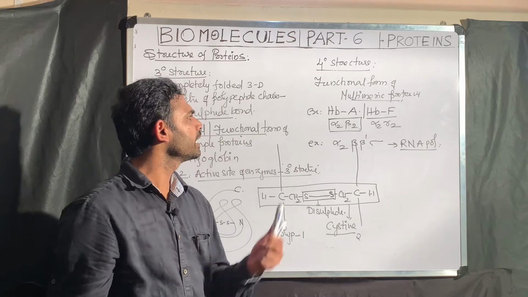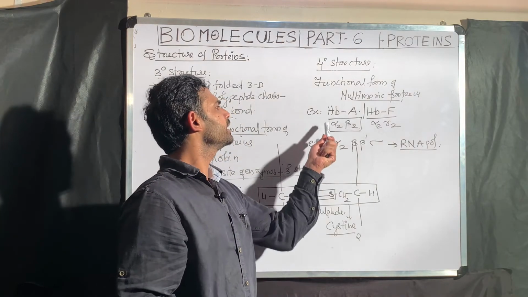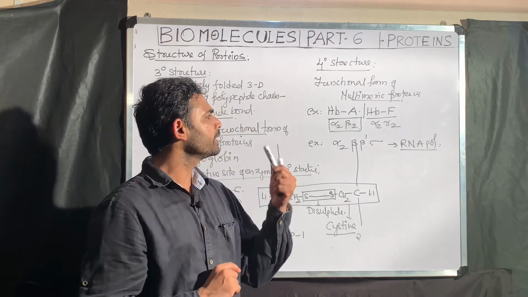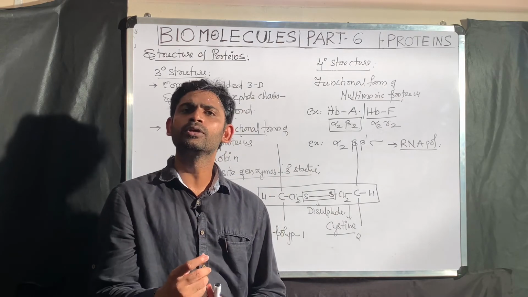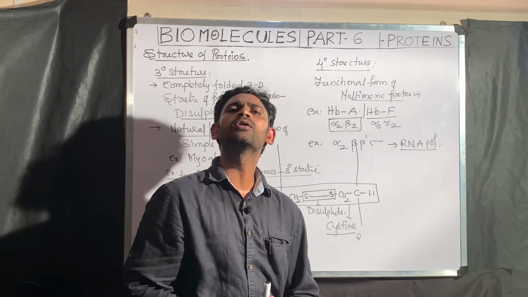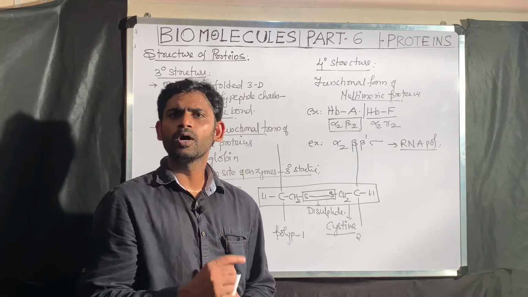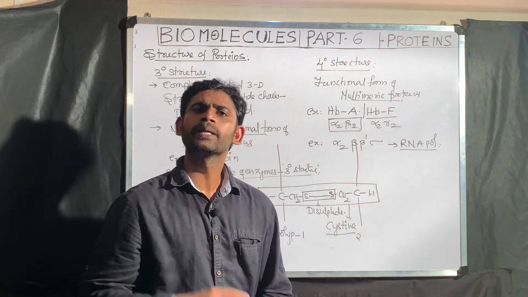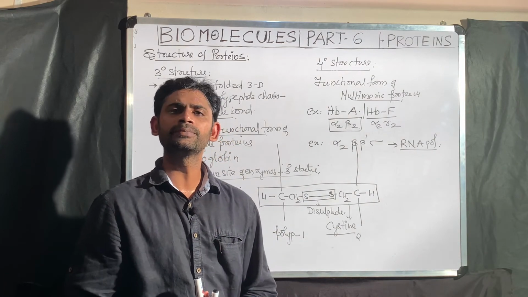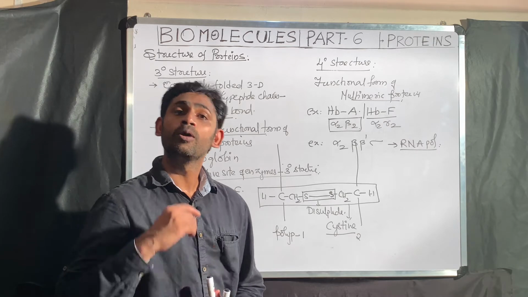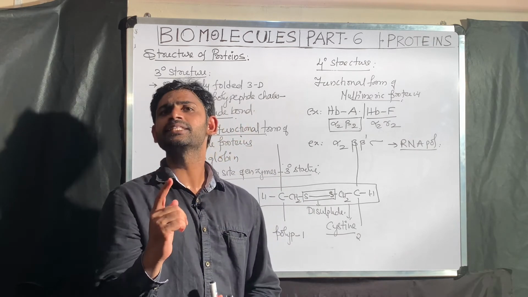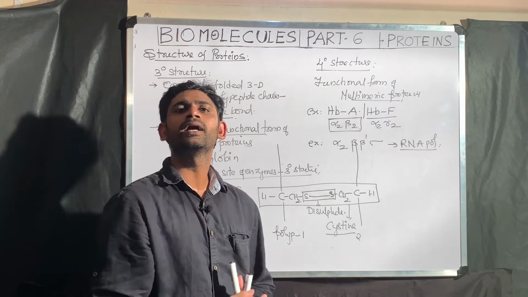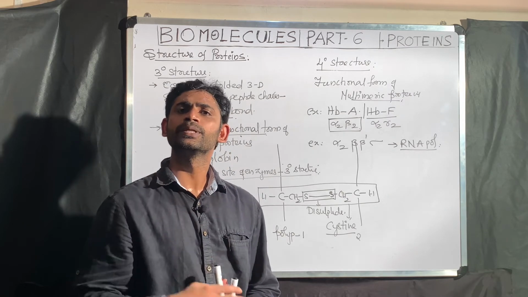Now I will explain about hemoglobin. What I said, hemoglobin consists of 4 polypeptide chains. Yes or no? Now I am asking you, how many heme molecules are associated with one hemoglobin molecule? Each polypeptide chain is associated with one heme. So total how many polypeptide chains? 4 polypeptide chains. So how many hemes are there? 4 hemes. How many irons are there? Each heme consists of 1 iron. So 4 hemes means 4 irons.